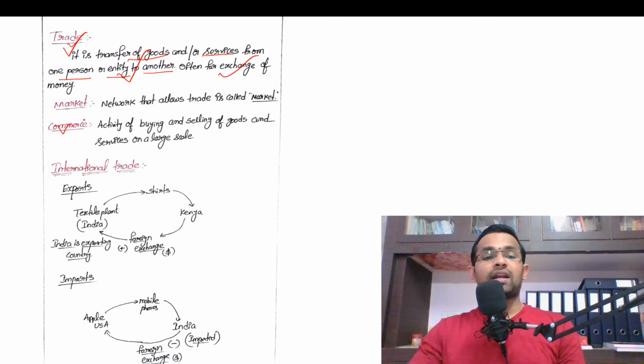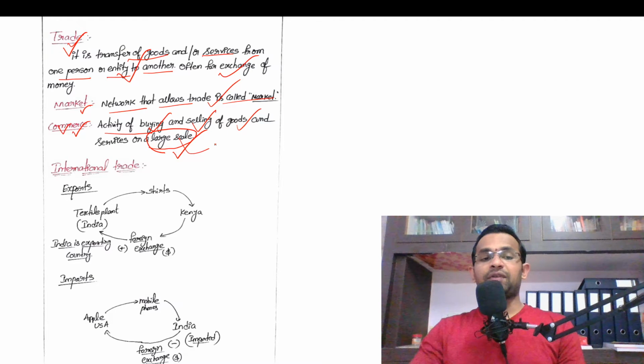Next, what is market? The network that allows trade is called a market. That's it. Market is nothing but a platform that allows trade to happen. Then what is commerce? Commerce means the activity of buying and selling of goods and services on a large scale. Please note this point.